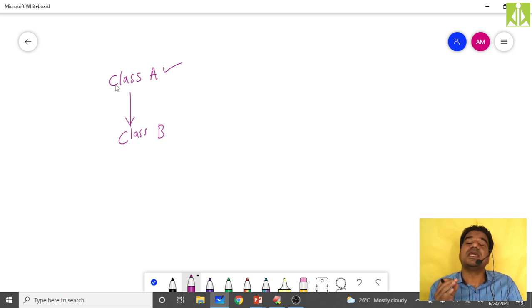Your subclass, even after extending the superclass, will remain like an independent entity. Remember this one. Even after extending a superclass, it remains like an independent thing. If you do some changes inside the superclass, those changes will not affect the subclass. Your subclass, even though it is extending the superclass, behaves like an independent entity. This is the loose coupling mechanism.